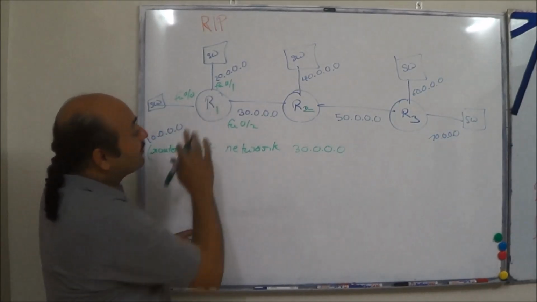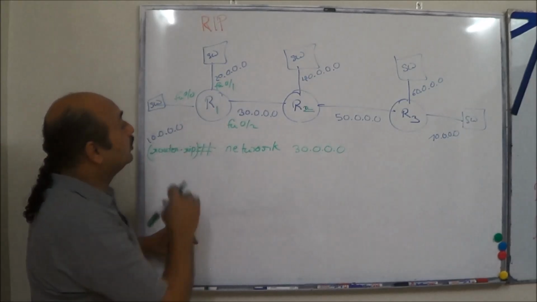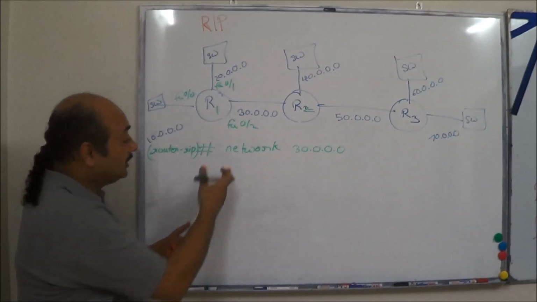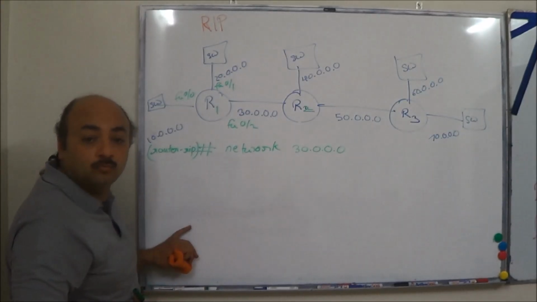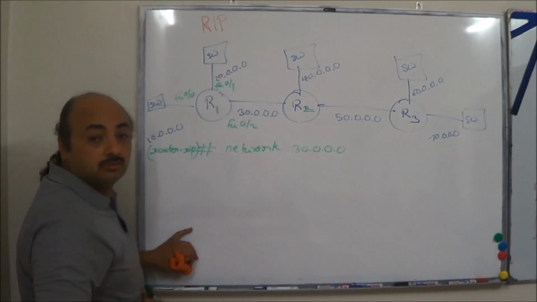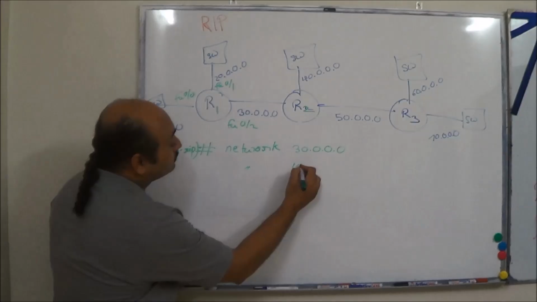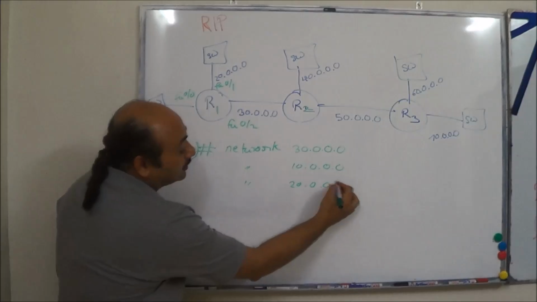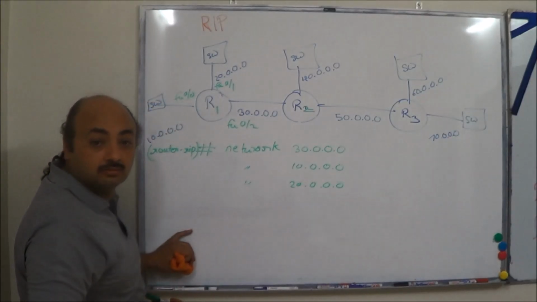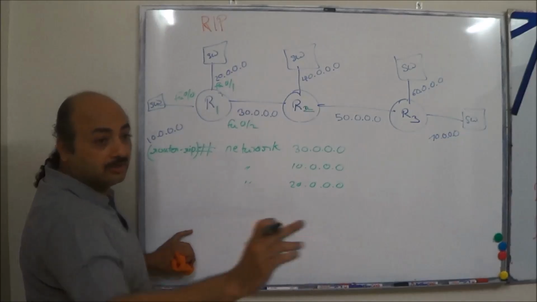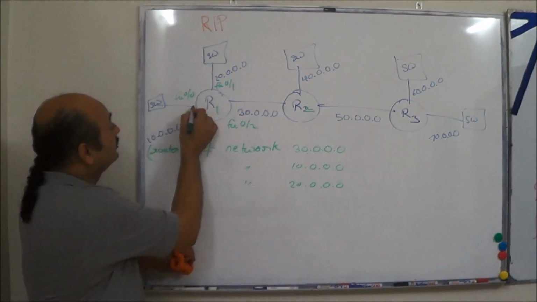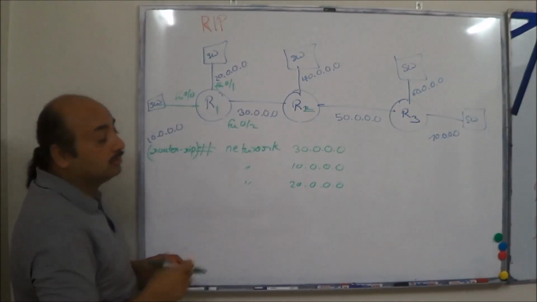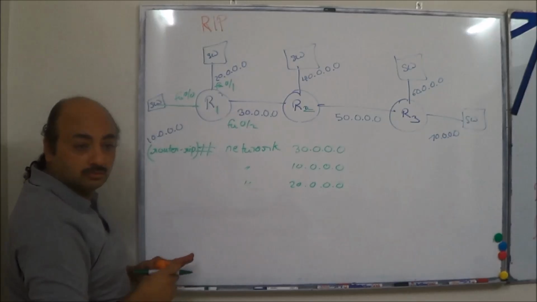Okay? From R1, I wanted to communicate information about 10, 20 and 30 network. Will I be able to communicate using this? No. What do I need to do? Network 20. Now will it be able to send? Yes. In this case, Pankaj, what goes out from here? What networks? 10, 20 and 30. Sure. What goes out from here? 10, 20, 30. It will go.